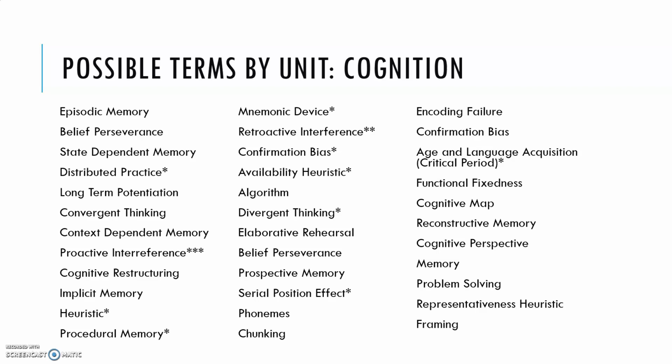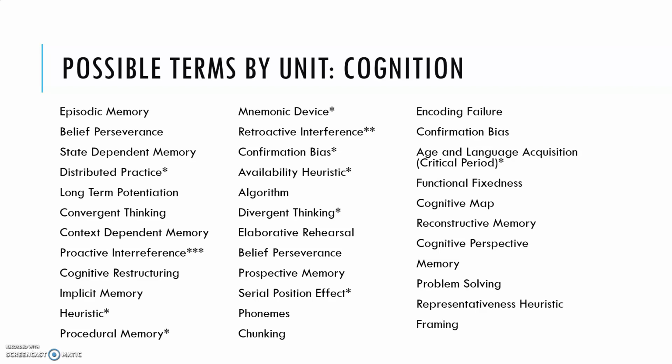But memory is in the cognition unit, and a lot of the terms that can apply to a question 1 FRQ are going to be based on memory, because pretty much almost every situation you're in involves some sort of memory or problem solving or thinking in some way, shape, or form. So cognition tends to be really, really popular for FRQ application questions.